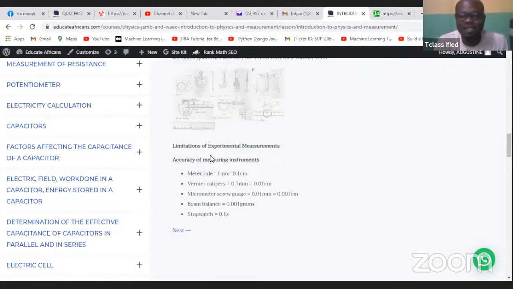So this fact is very, very important. You're always going to see this in your exams, and you're always going to also see all these measurement instruments. They are already listed here. Meter rule, this is a meter rule. Vernier caliper, this is a vernier caliper. Micrometer screw gauge, this is a micrometer screw gauge. Beam balance, this is your beam balance. Stopwatch, this is your stopwatch. So all of them, both in diagram form.